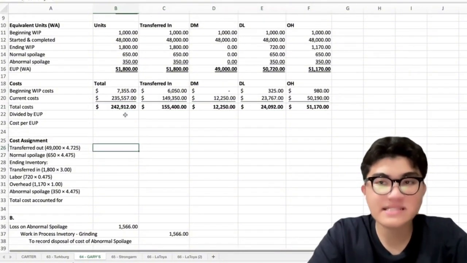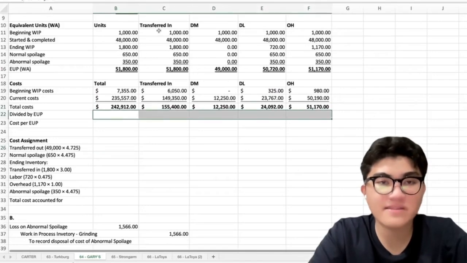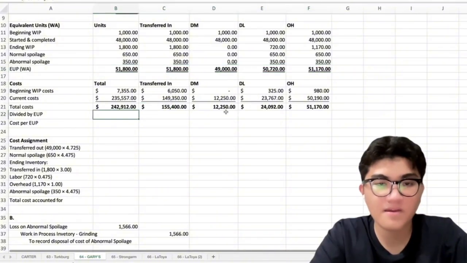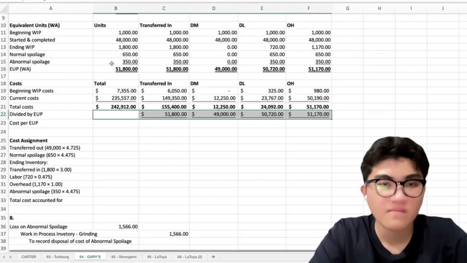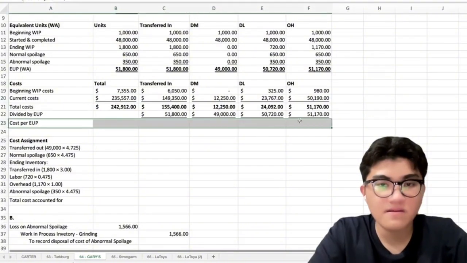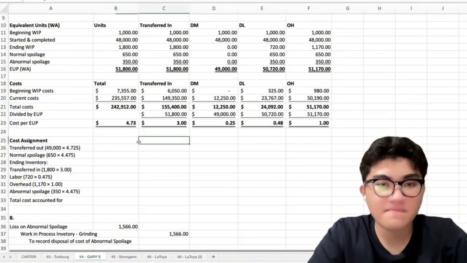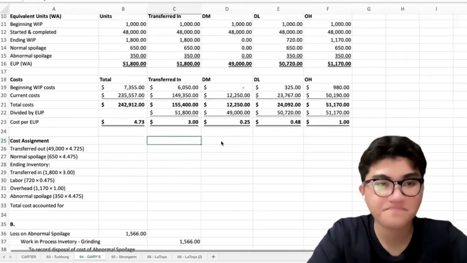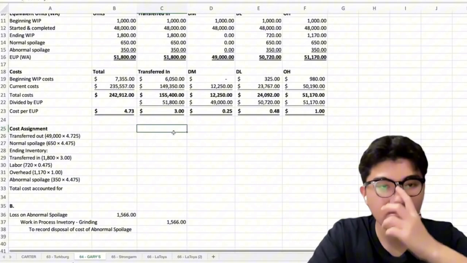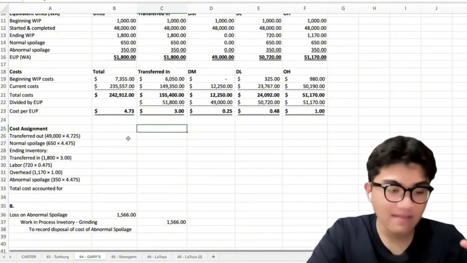Okay? The next step is to divide our total cost with the EUP. So, i-divide siya with here. So, ang ating total cost, i-divide siya with the EUP. Okay? So, yan ang EUP natin. So, i-divide siya. Okay? Divide siya. So, pagkatapos i-divide, ang makuha natin is ang cost per EUP. Okay? After that, we assign the cost.